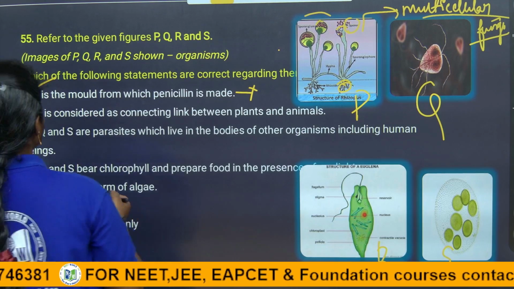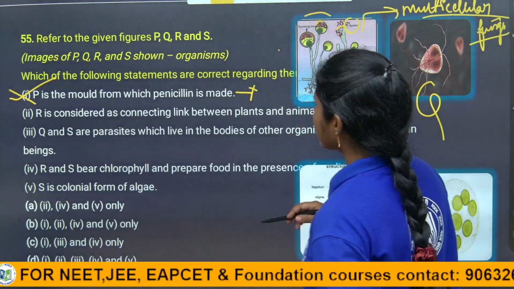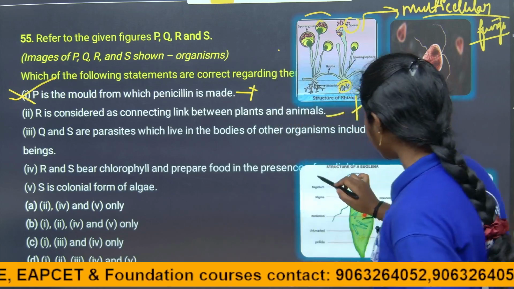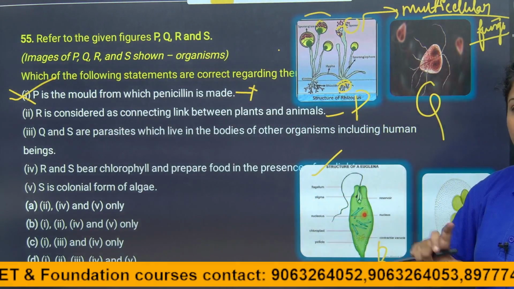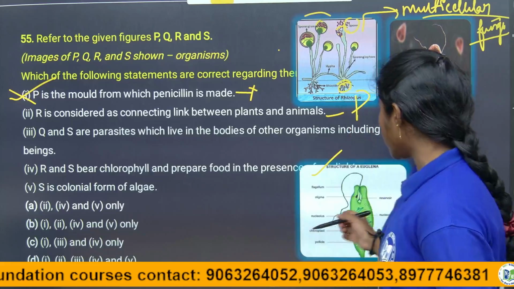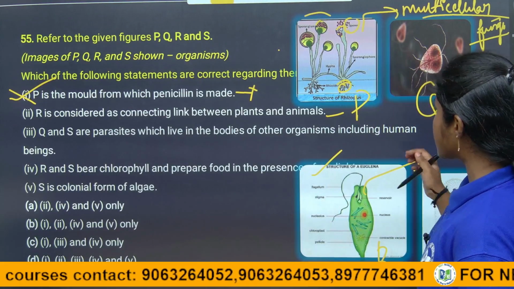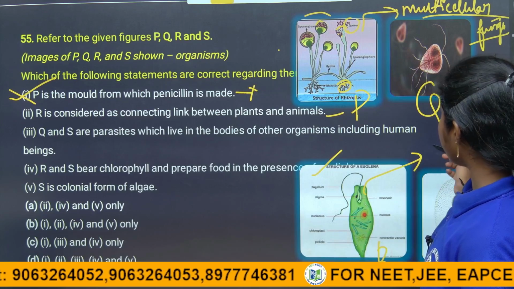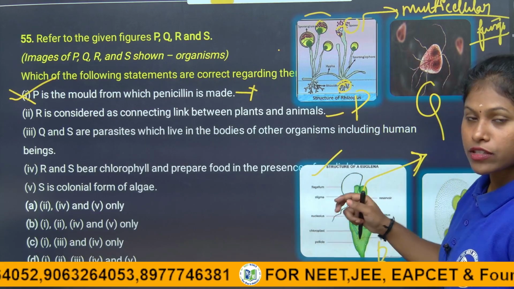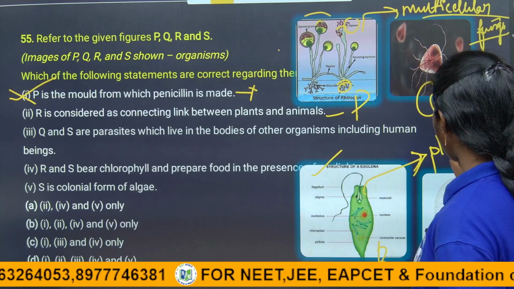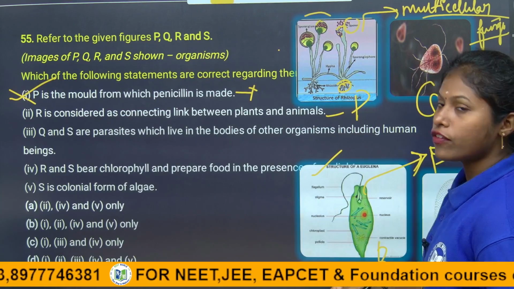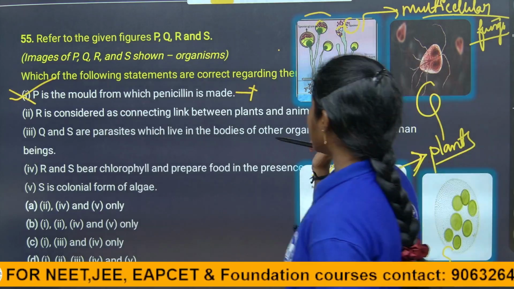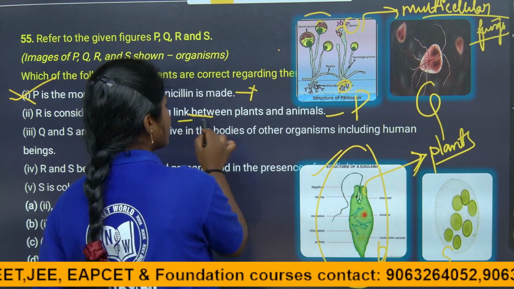Right. Coming to R, children, they are saying R is considered a link between plants and animals. Of course, what is it, children? It is a euglena. Euglena is the connection between plants and animals. Why? In the absence of light, they exhibit the characteristics of animals, and in the presence of light they act like plants because they prepare their own food. That is why euglena is considered the link between plants and animals.